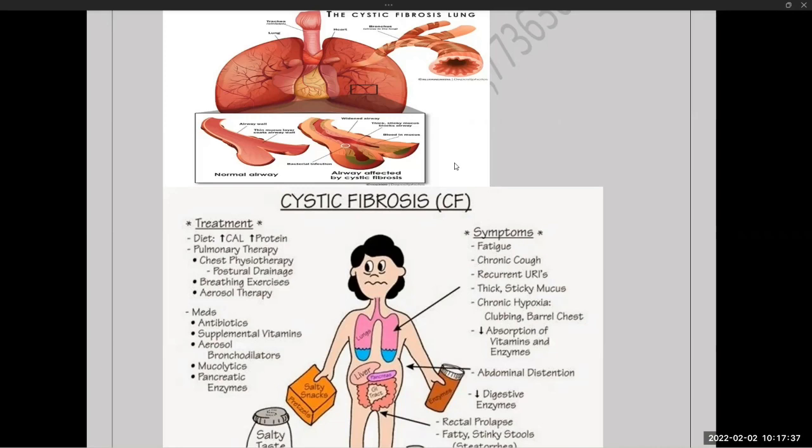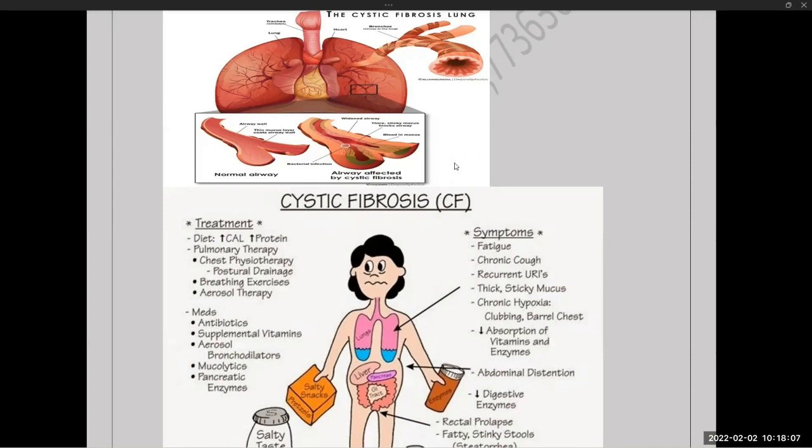These produced secretions will not be expelled out. So as a result of that, what happens? The secretions get accumulated and it causes inflammation. Look at the picture there. The first airway which is given is a normal airway, and the second airway is affected with cystic fibrosis. And in case of cystic fibrosis, what happens? Secretions get accumulated over there, and because of accumulated secretions, it cultivates the organism and it increases the chances of